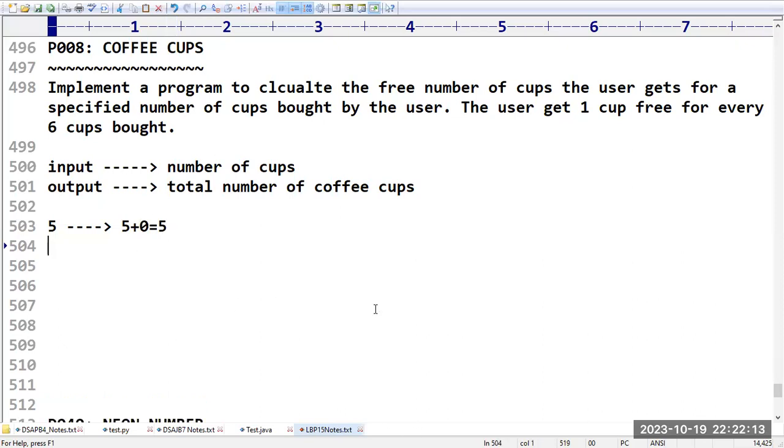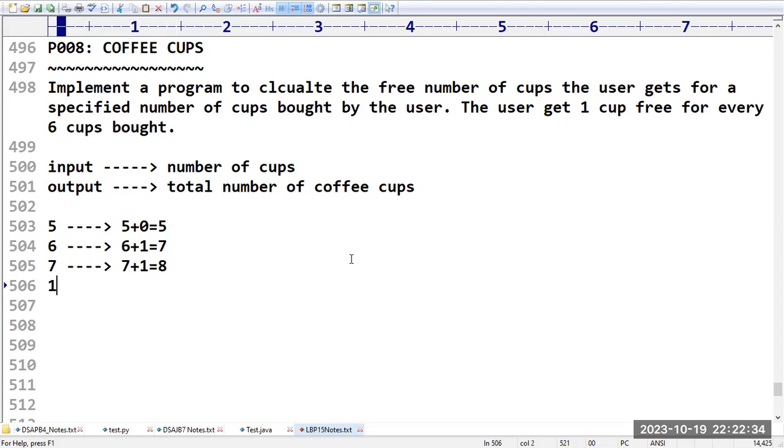When you purchase 6 coffee cups, in addition to the 6 they give one extra free cup, so in total we get 7. If you purchase 7 cups, 7 plus 1 extra, we get 8.